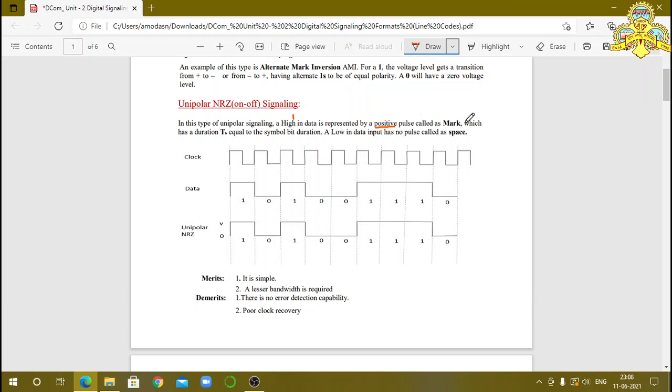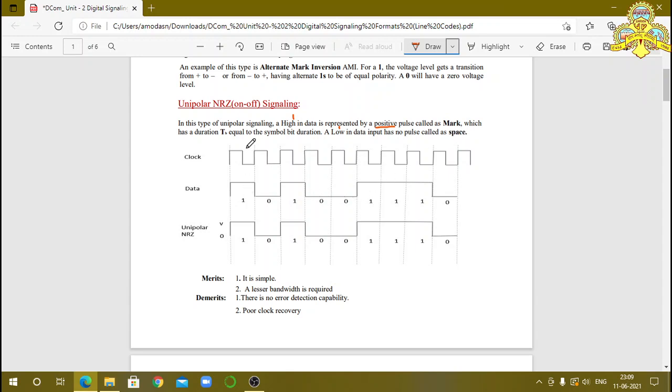This pulse is called a mark, which has a duration TB, that is, the time duration of bit 1 is indicated as TB, equal to the symbol bit duration. Low, or this low indicates what? It is bit 0. This bit 0 in data input has no pulse, called a space. If there is no pulse, then it is called a space.